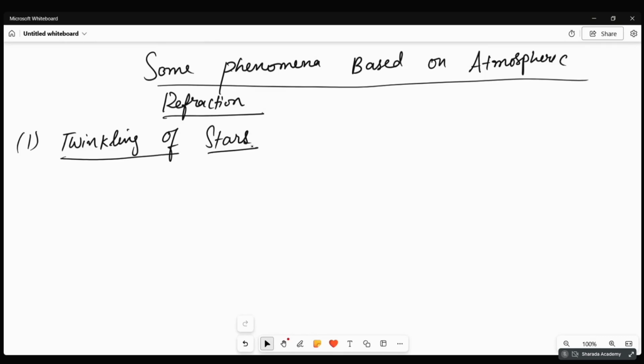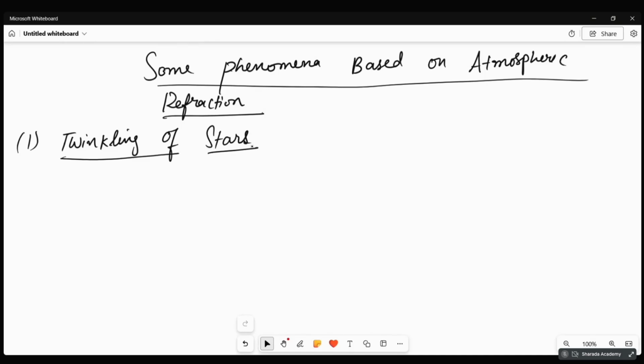Why does the twinkling of stars happen? We'll see. The stars are very far from us, even when compared to the planets. So when we see the stars, they look point-sized. For us they look point-sized because we know that when objects are very far, they look very small.